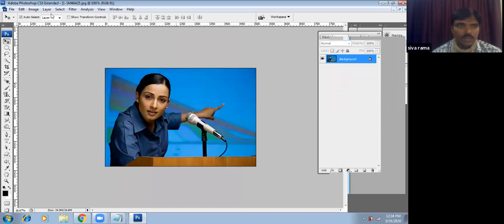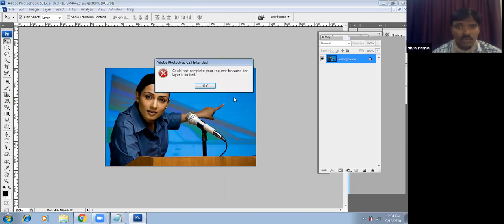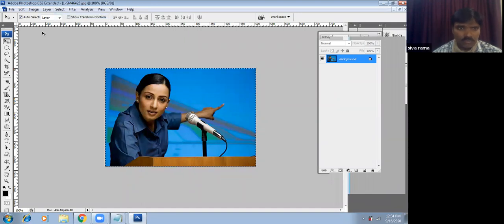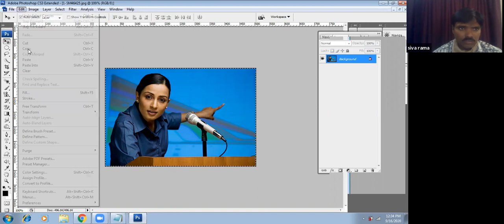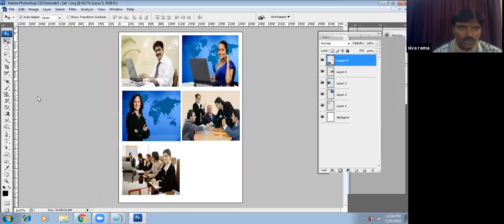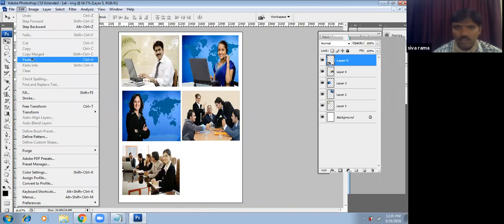Coming to that, select the image. We need to select the image, or else we can't copy. If nothing is selected, we can't do the copy. We have some selection, so go for Select All. Copy the selection. Then we can close the copied document and paste your copied portion in your desired document.